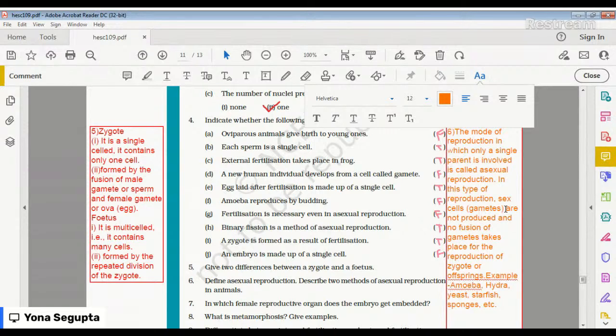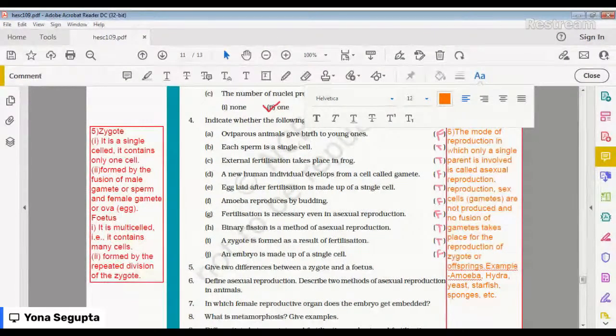The gametes are the sex cells in our body. I'm rubbing some parts, but you need to write all of them, because I don't have space here. Okay, so this is the answer.